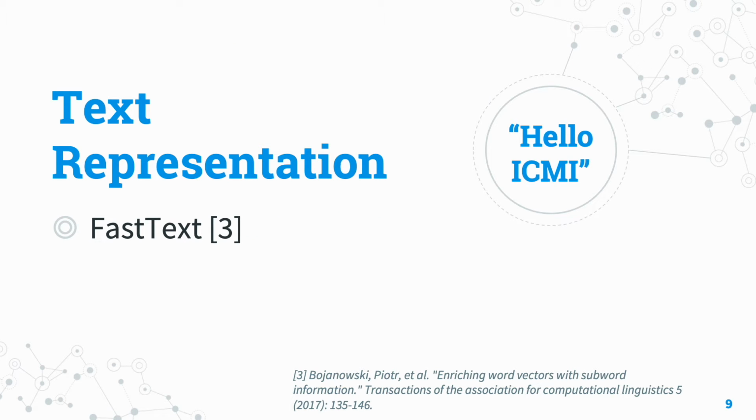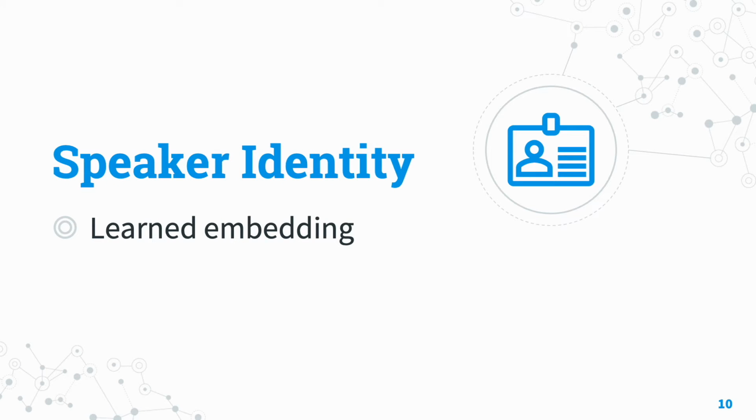For our text representation, we used FastText embeddings. And to represent speaker identity, we use a learned embedding. This is learned during training and acts as a style conditioning variable. We found that due to there only being 17 different speakers, a small embedding size of 2 was adequate to represent speaker styles.